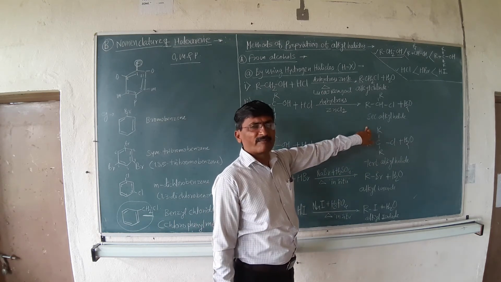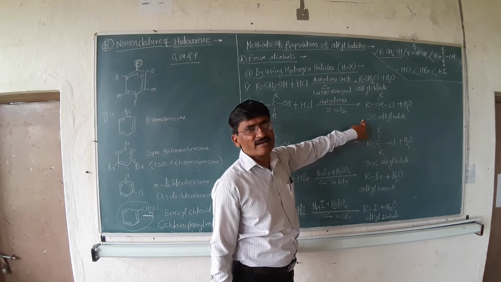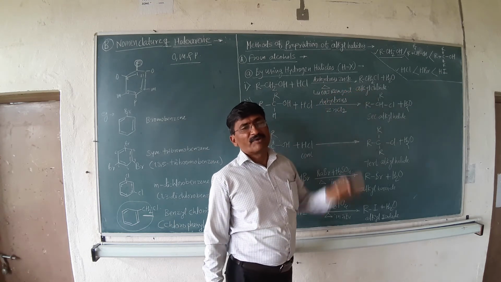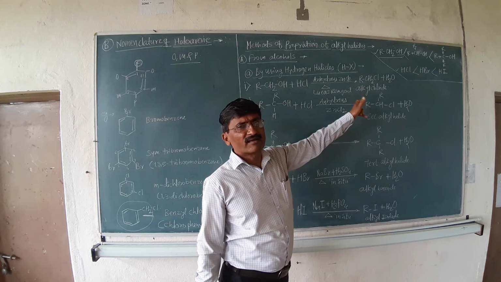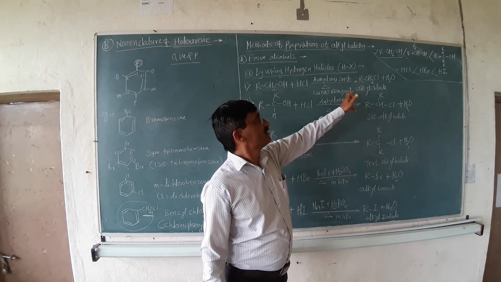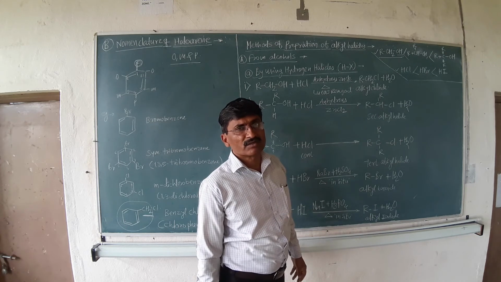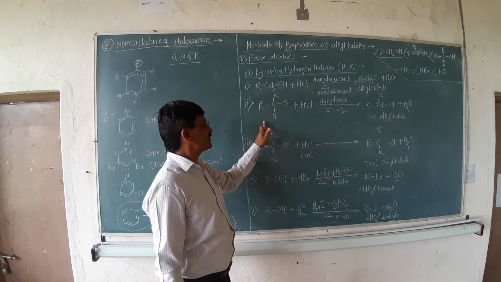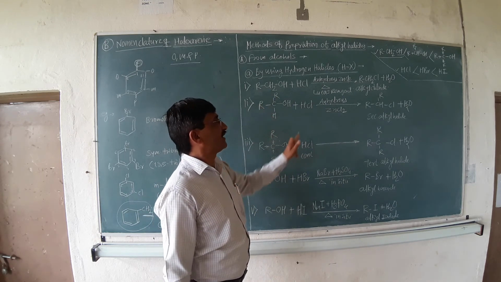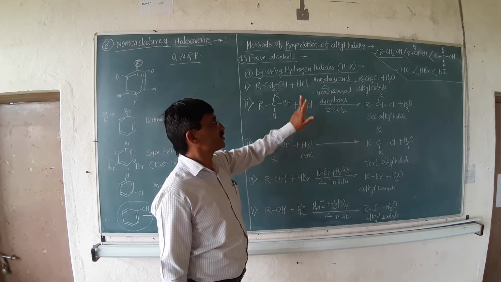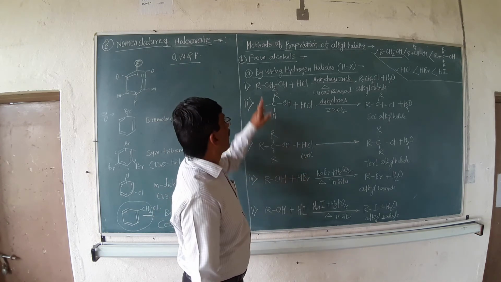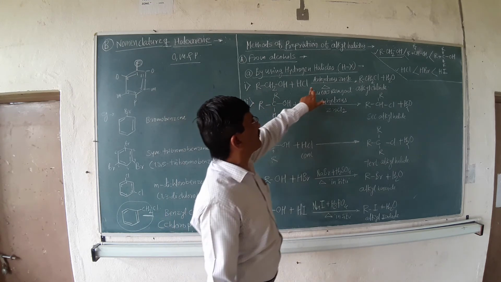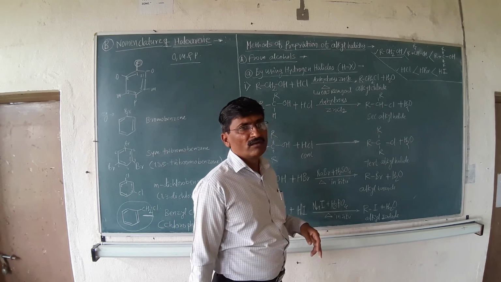In the secondary case also turbidity gets created, but it requires some time. And in the primary case, only while heating is it possible to prepare the primary alkyl halide, which shows turbidity in the solution. On the basis of that, it is possible to classify or distinguish primary, secondary and tertiary alcohol by the action of HCl in the presence of anhydrous ZnCl2.